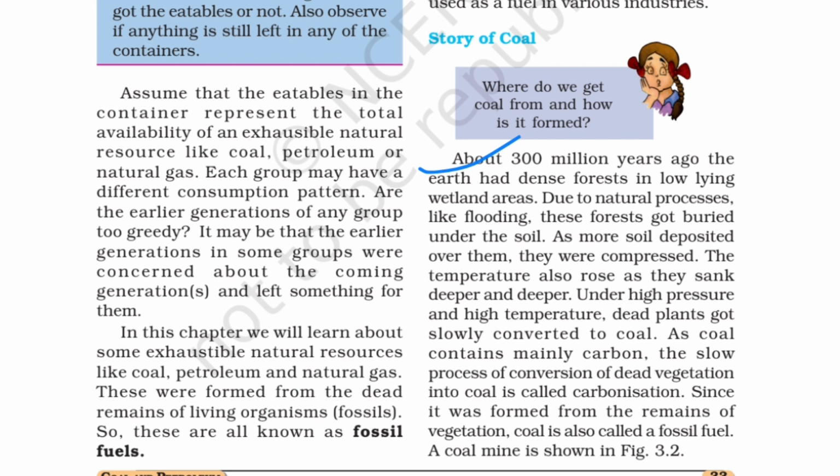As more soil deposited over them, they got compressed. Now the temperature also rose as they sank deeper and deeper, right? Because if something is compressed, the temperature rises. So under high pressure and high temperature, dead plants got slowly converted to coal. As coal contains mainly carbon, the slow process of conversion of dead vegetation into coal is called carbonization. Since it was formed from the remains of vegetation, coal is also called a fossil fuel, right? So this is how the coal was formed.